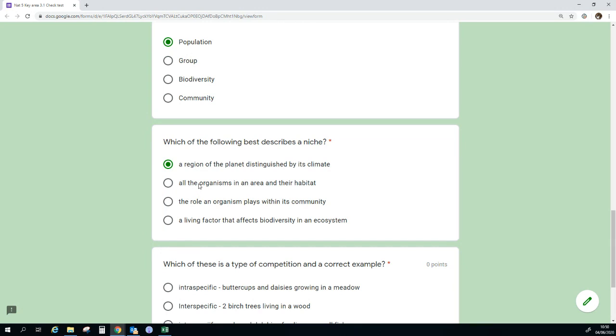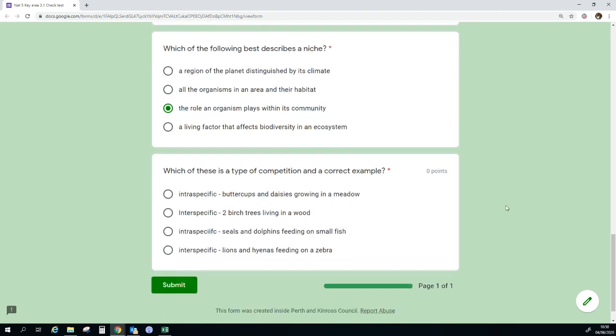All of the organisms in an area and their habitat. Well, that's probably what we're looking at for a community, so that's not right. The role an organism plays in its community, that's good. I like that one. That's a good definition. Or a living factor that affects biodiversity in an ecosystem. No. So I think a niche is a role an organism plays within the community.